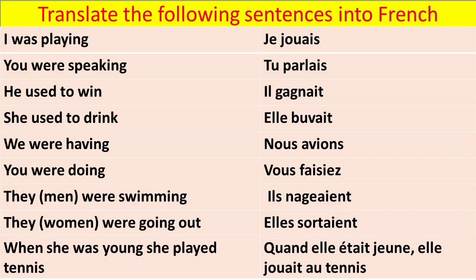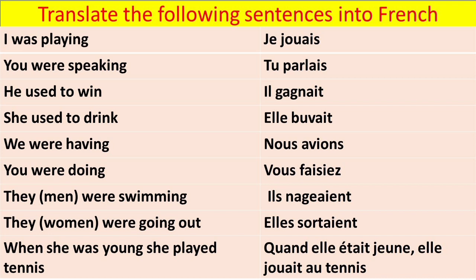Let's translate some sentences in imparfait. First is I was playing. So in imparfait we translate it as je jouais. Second, you were speaking. So in imparfait we say tu parlais. Third, he used to win. So in imparfait we translate il gagnait. Fourth, she used to drink. In imparfait we translate as elle buvait.